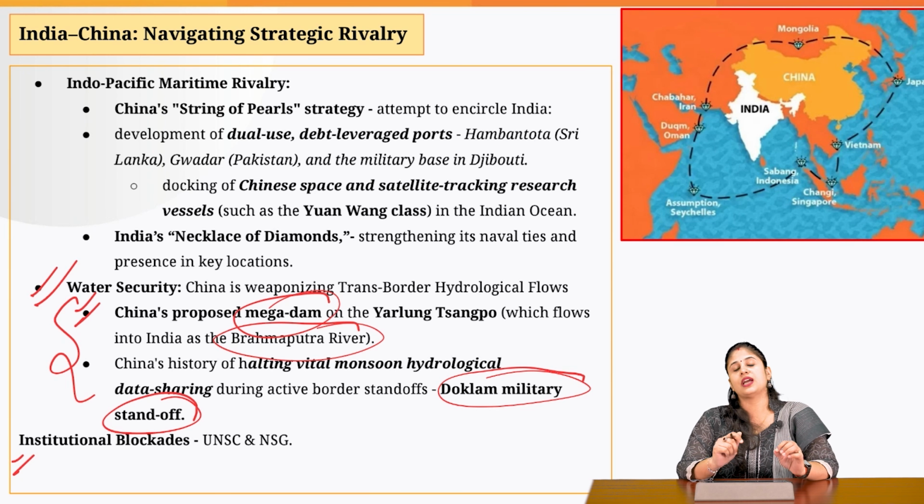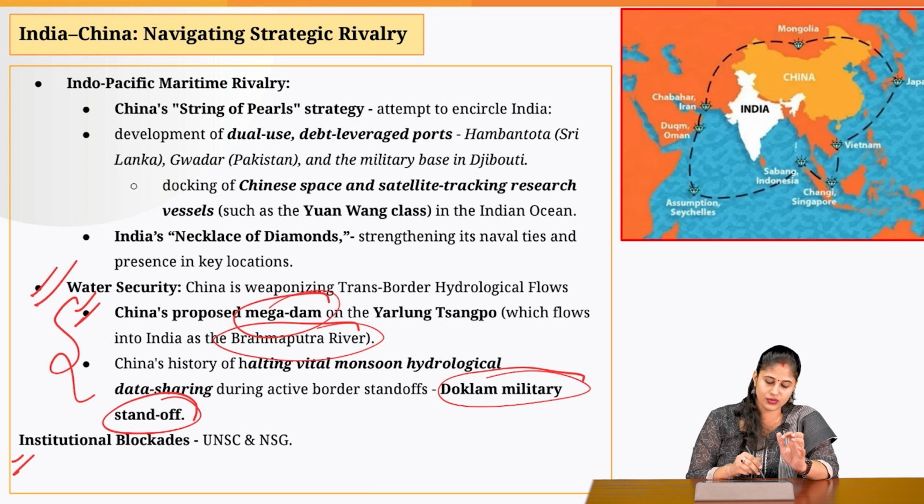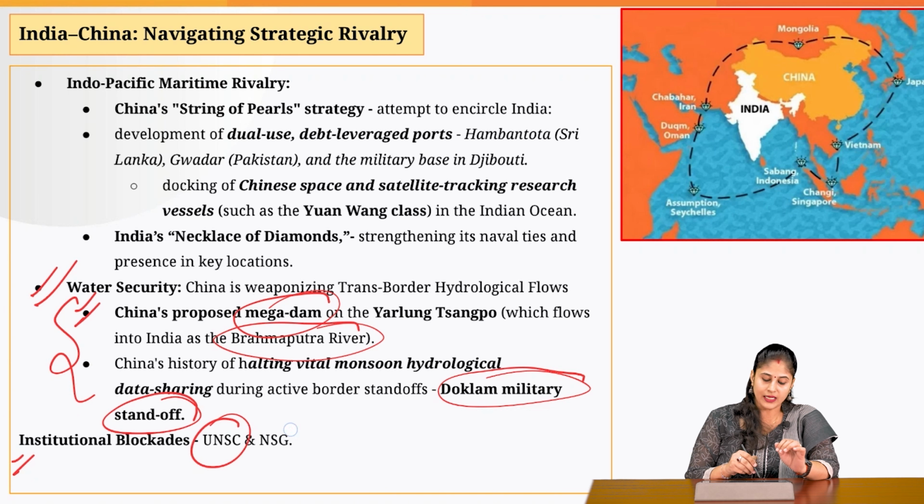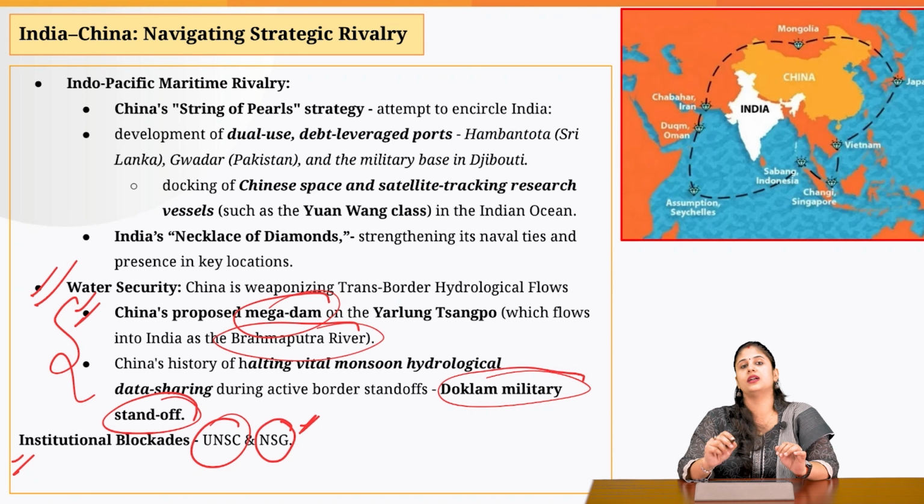And lastly, China is the one which is continuously blocking India's bid for a permanent seat at the UNSC, that is the UN Security Council, and it is also blocking India's membership of the Nuclear Supply Group. In the Nuclear Supply Group, the decision has to be taken based on consensus. The other countries are ready to give the membership to India, but China is not ready to give the membership to India.